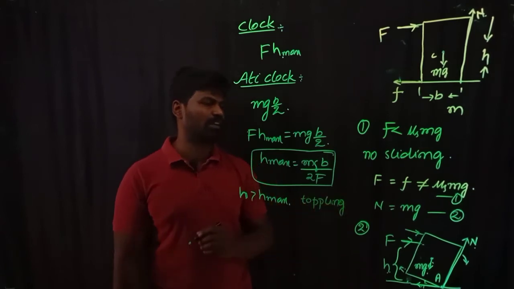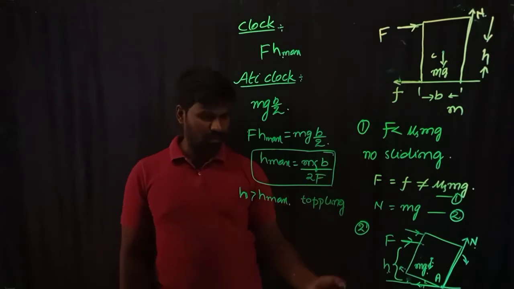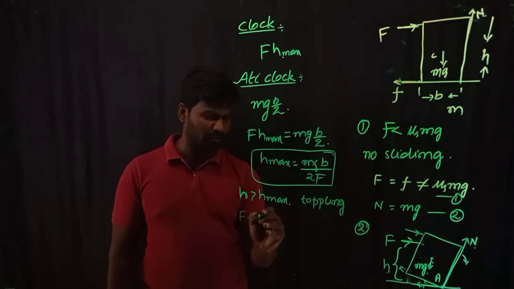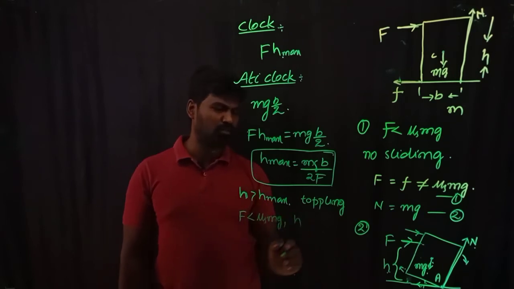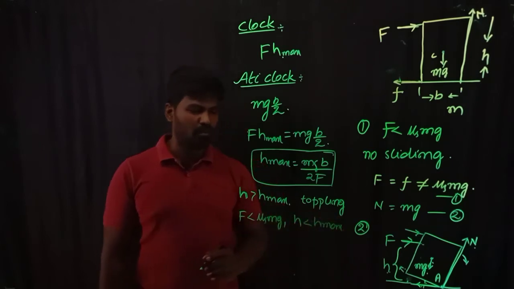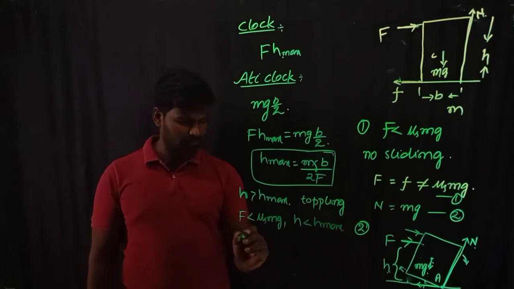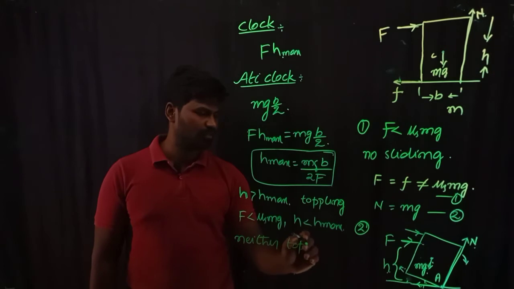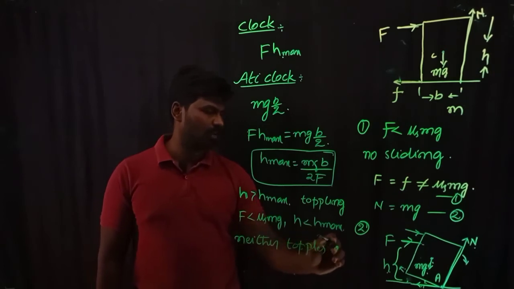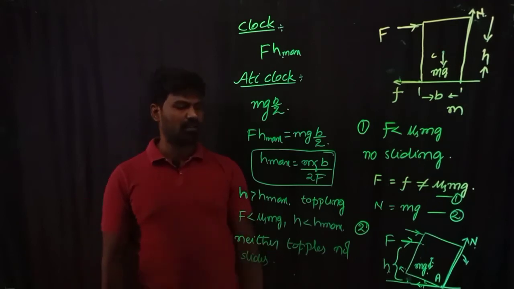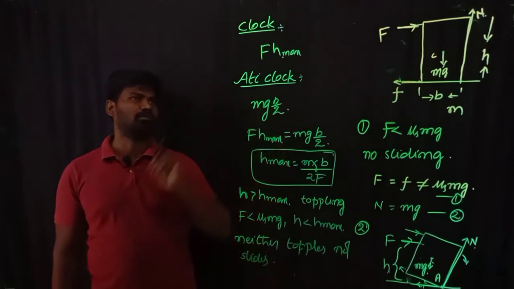Here is what we can conclude. In a nutshell, if the applied force is less than the limiting friction value and the height at which the force is applied is less than h max, then what happens? The body neither topples nor slides. It can neither slide nor topple. This is observation number 1.